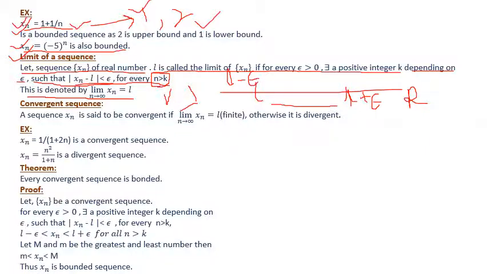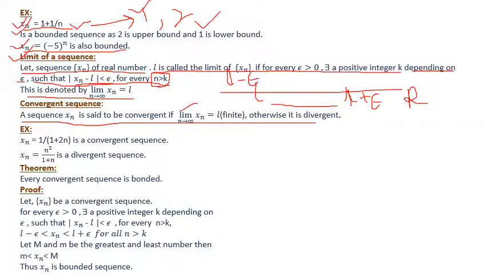So next, the convergence of the sequence. When is a sequence said to be a convergent sequence? A sequence xn is said to be convergent if limit n tends to infinity xn equals L, a finite value, otherwise it is divergent. So if it is possible to find the limit of a sequence when n tends to infinity, then the sequence is called a convergent sequence, otherwise it is called a divergent sequence, right?